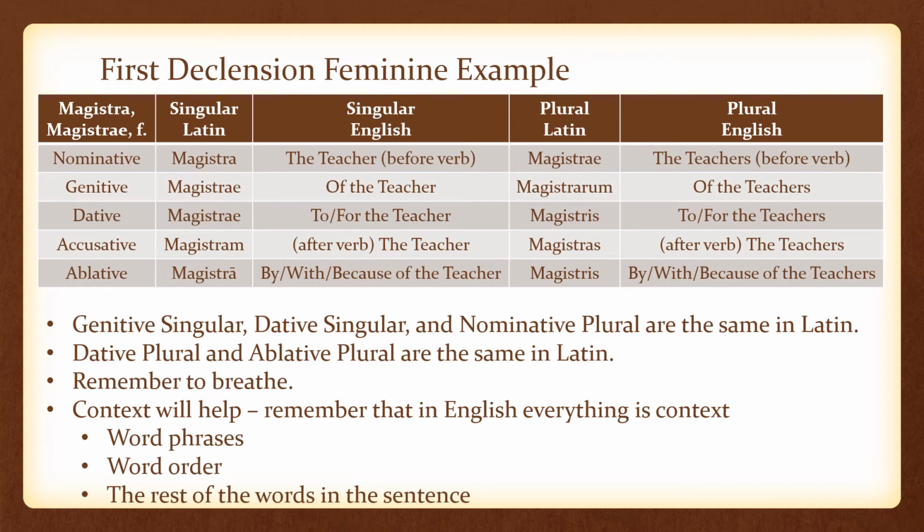When you see these words in a sentence, you'll look for word phrases, you'll look for word order, and you'll use the rest of the words in the sentence to figure out what makes sense. This is why I'm giving you the formulaic translations, so that you can decide if the phrase of the teacher makes more sense than to or for the teacher when you see magistrae in a sentence.